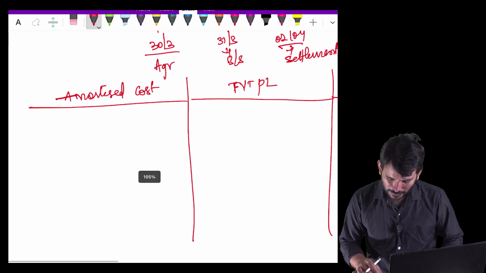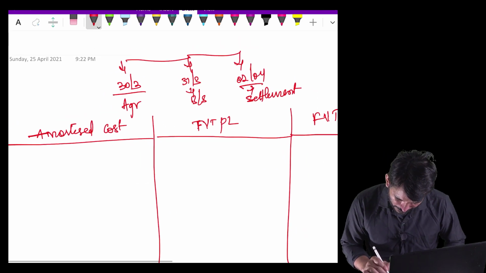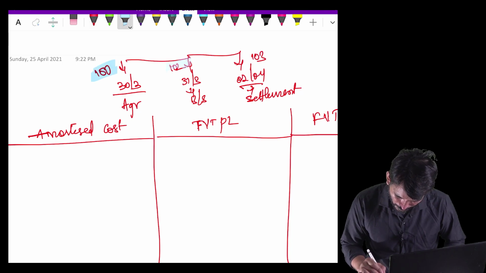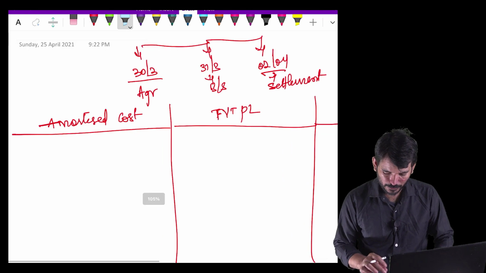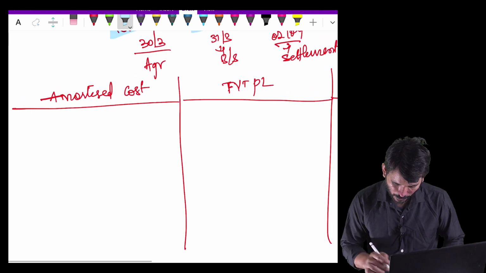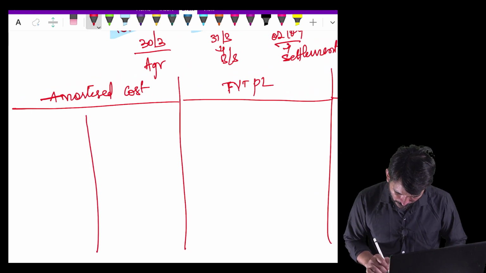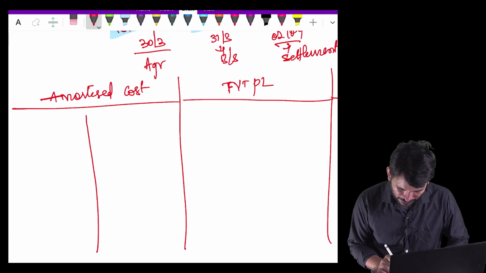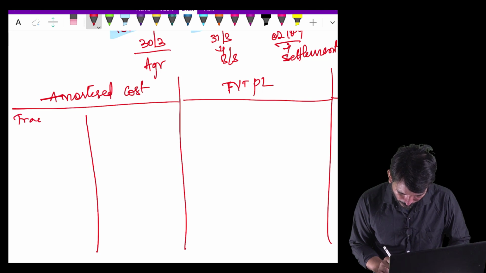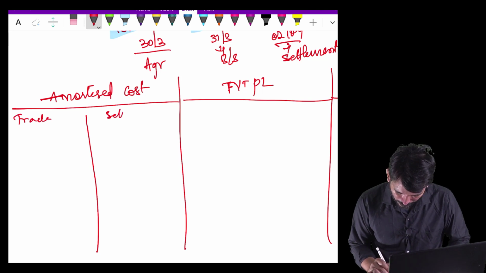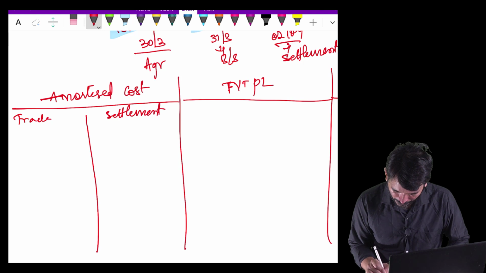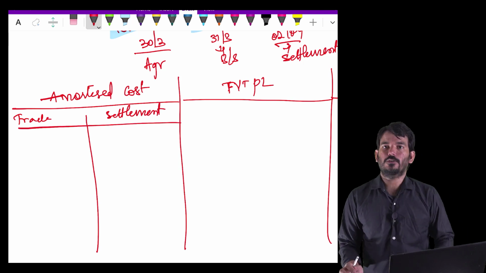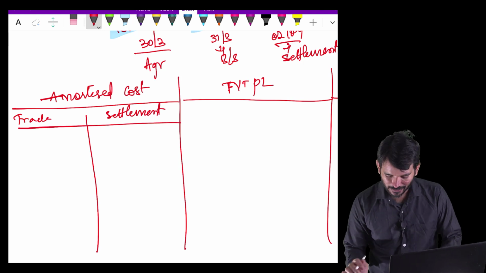Assuming that here it is 100, it is 102, it is 103. Those are the fair values. So we will go with the first, the amortization method. In amortization, we have two possibilities. The company can either select trade day accounting or settlement day accounting. Entries are there in your book also. Try to understand the logic. The logic will help you.